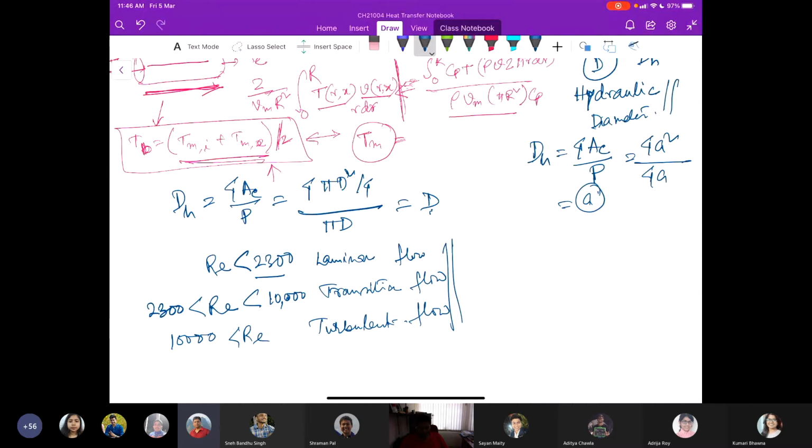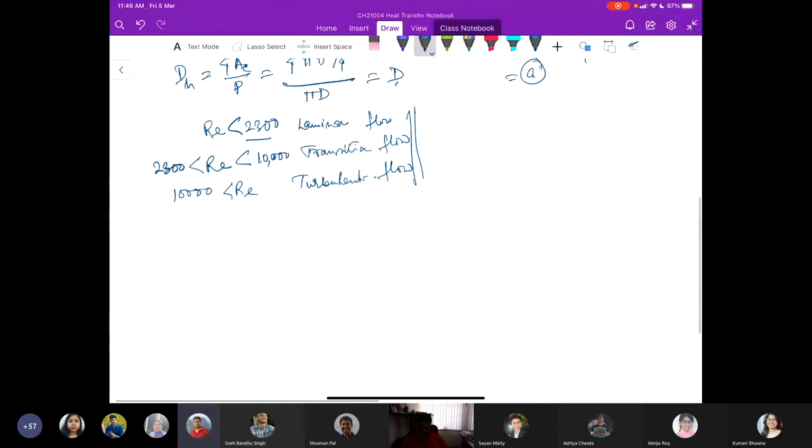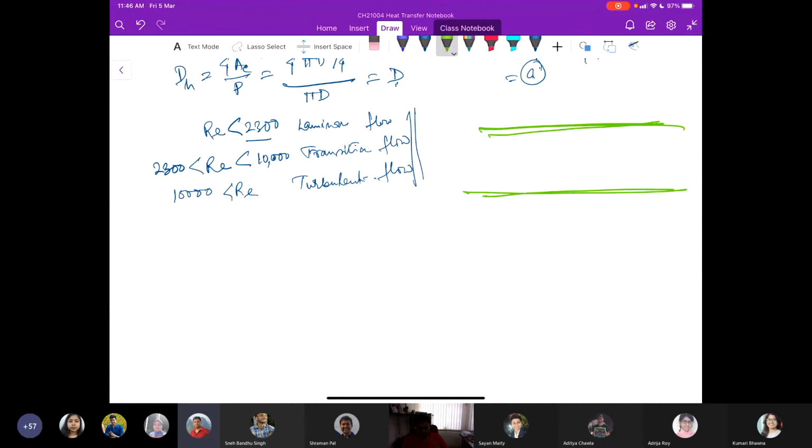Now the point is the development of the boundary layer, like we have seen when there was external flow. Now in case of, say, a circular pipe, the fluid is approaching or just coming inside. So what will happen? Initially, just at the entrance, we have a uniform velocity profile.